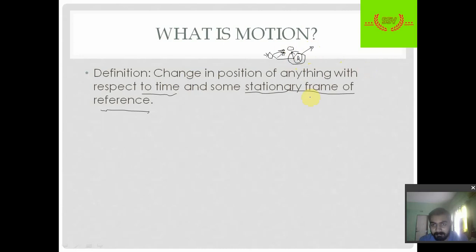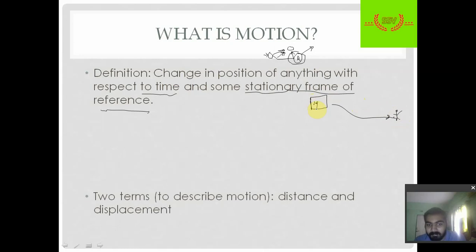Also, for a stationary frame of reference we can consider a bus. Suppose one guy is sitting in a bus. He is stationary with respect to the bus because he is moving with the speed of the bus. When he sees someone out there walking on their legs, that person may not be stationary to him, but with respect to the bus, the man sitting inside the bus will be stationary. So this is actually a stationary frame of reference.